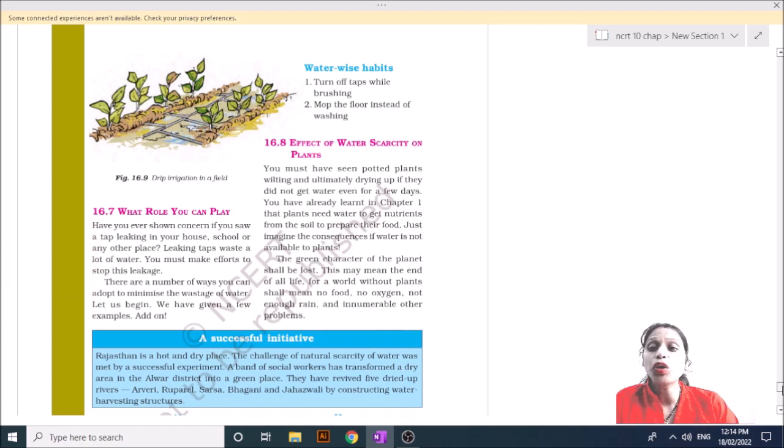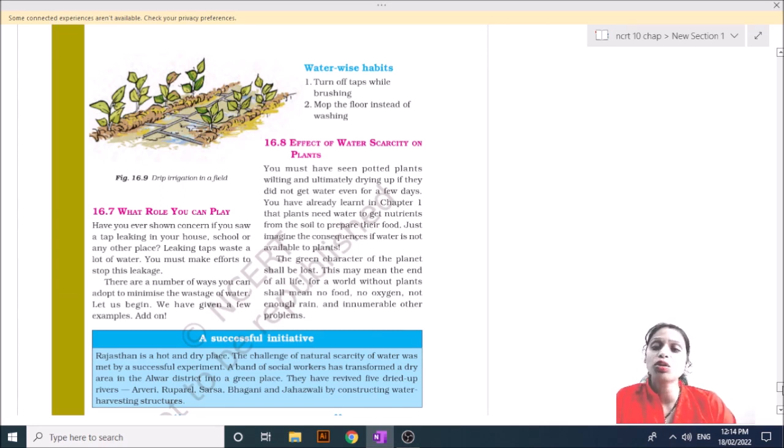And what role can you play? We can play many roles, because every person can lend a hand to save water. Whenever you are brushing, turn off the tap. Whenever you are cleaning the home, prefer mopping instead of washing.